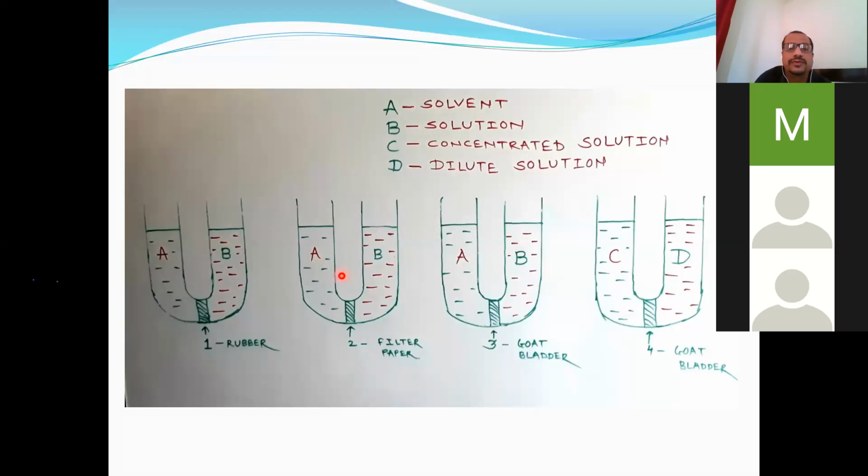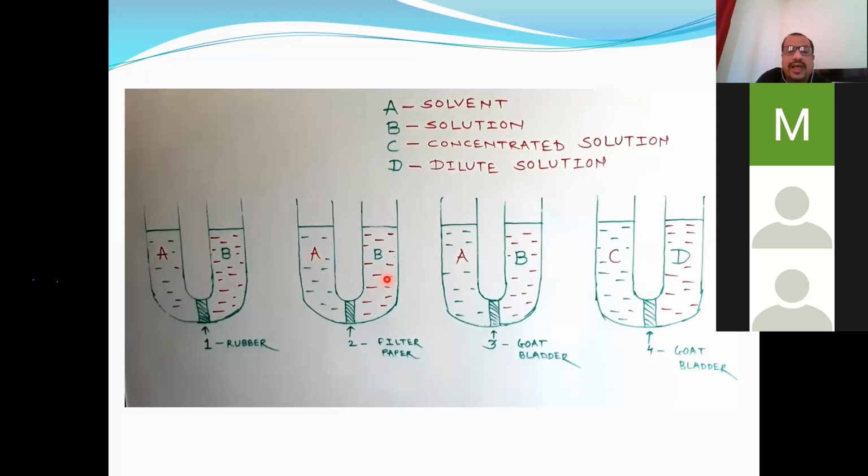Now in this process, the process of diffusion will take place. Now what is diffusion? Diffusion is the movement from the region of higher concentration to the region of lower concentration. Now you can see here in this limb A, there is solvent or pure water. In this limb there is solution, that means it consists of solvent as well as solute.